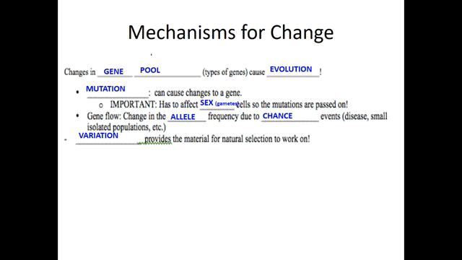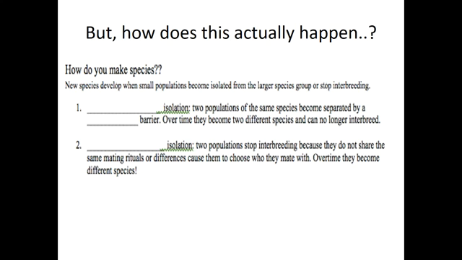So variation is going to provide the material for natural selection to work on. And remember, with natural selection, the environment is determining what traits are best suited, not the individual. So, speciation is one mechanism of evolution, and that can happen through two ways, through geographic isolation and reproductive isolation.